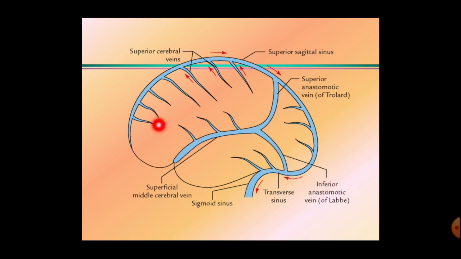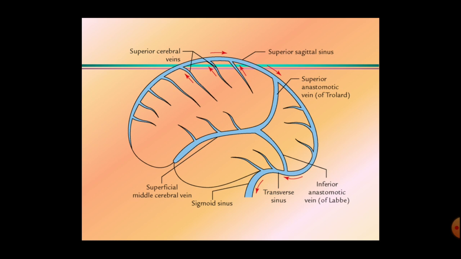Okay, so these are the superior cerebral veins draining into the superior sagittal sinus, and the middle cerebral vein here draining into the superficial middle cerebral vein, which is connected with these sinuses. All these veins ultimately drain into the sigmoid sinus. You are knowing the different cranial venous sinuses here. Ultimately all the venous blood gets collected into the sigmoid sinus. The sigmoid sinus is continuous with the internal jugular vein. Okay, so that is the venous drainage present there.